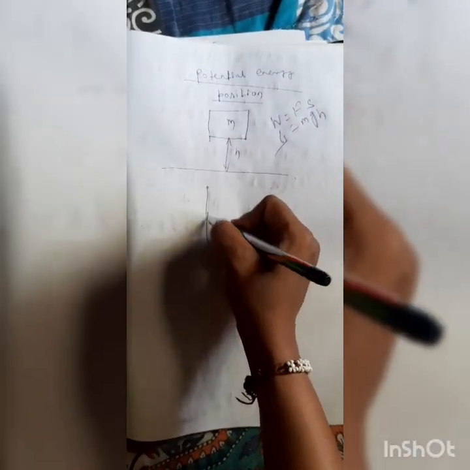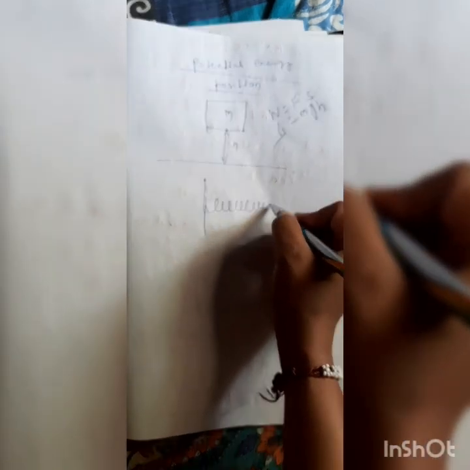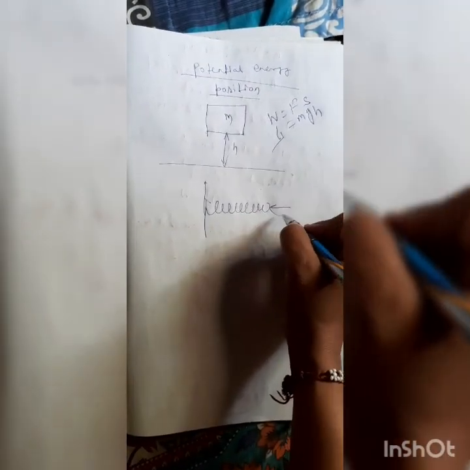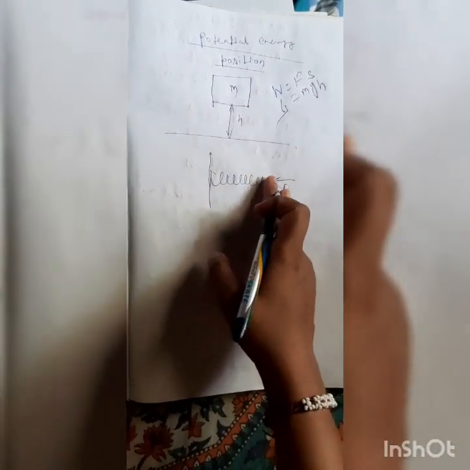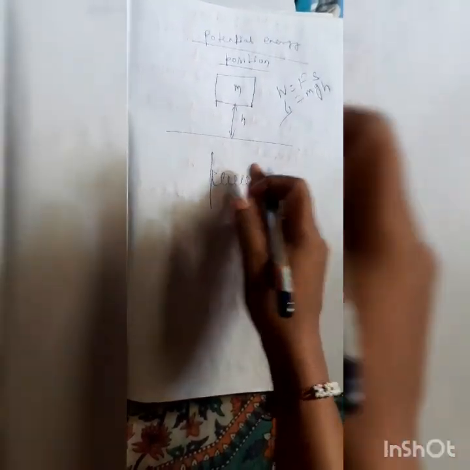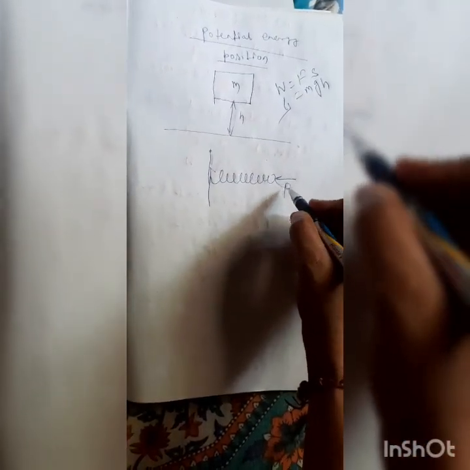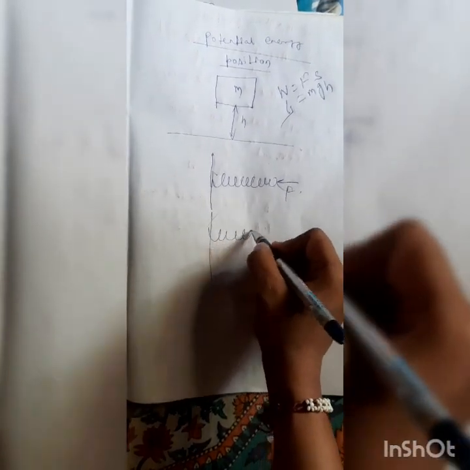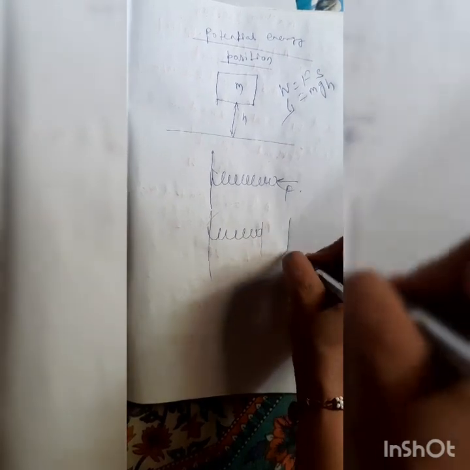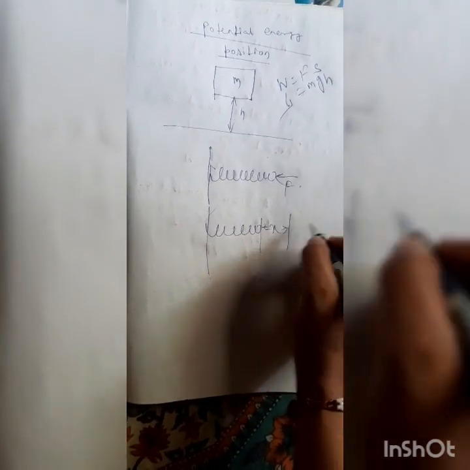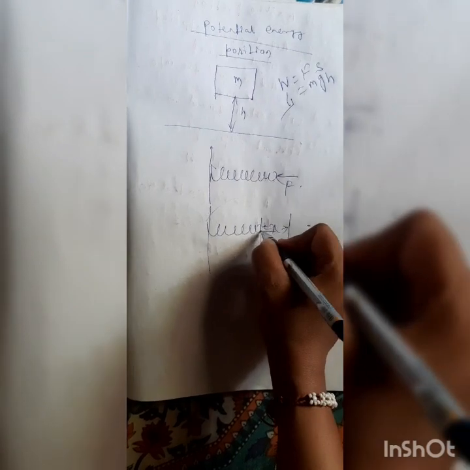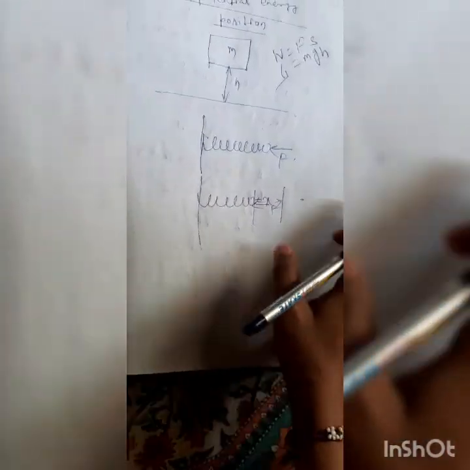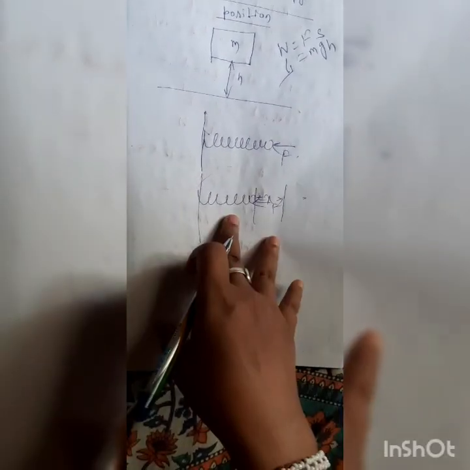Suppose this is a spring. Initially, when I am applying some force, it is not compressed, so it has not moved any distance. The displacement of the spring is 0, so work done is 0 initially. But when I increase the force, suppose it has moved a distance x because of that force F. At that time, it has stored some amount of energy by expanding it. It can do some amount of work. So that energy is spring potential energy.